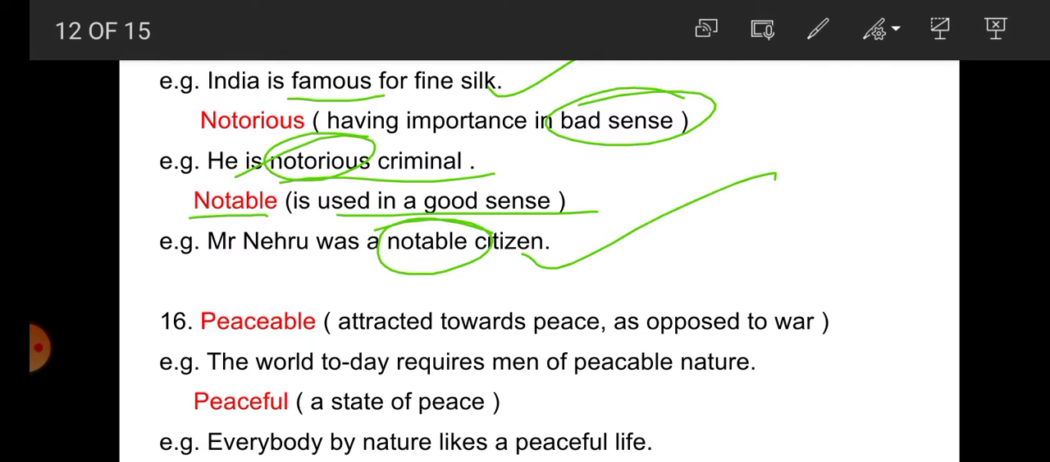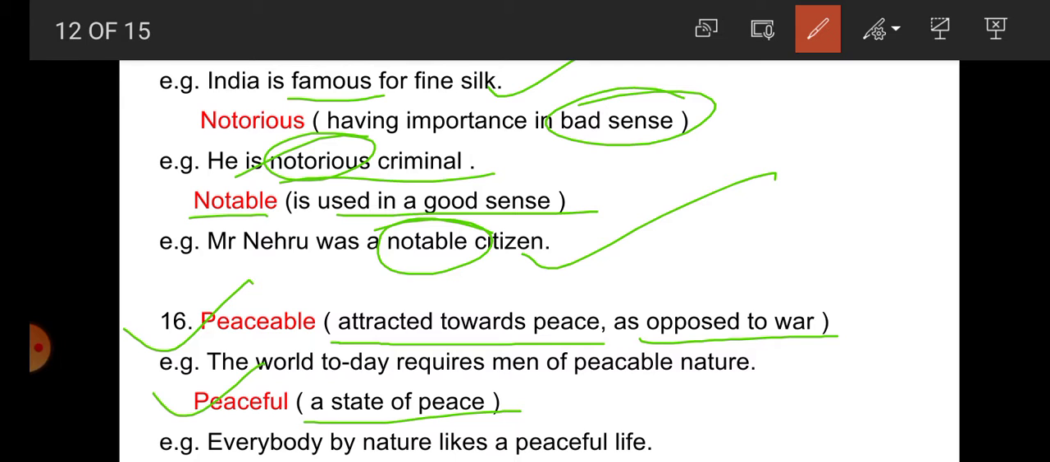Now the next word is peaceable and peaceful. Peaceable and peaceful, student. Now where do we use peaceable and where do we use peaceful? Peaceable is used for attracted toward peace as opposed to war, and peaceful means a state of peace, a very peaceful condition. So with the help of an example, come on here.